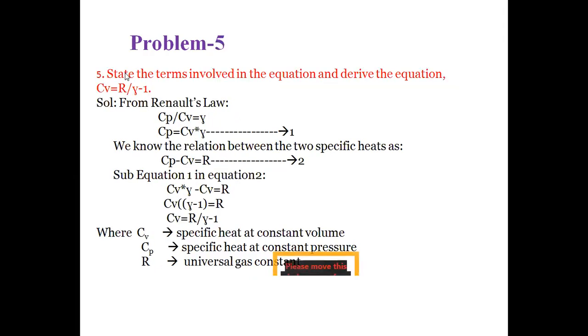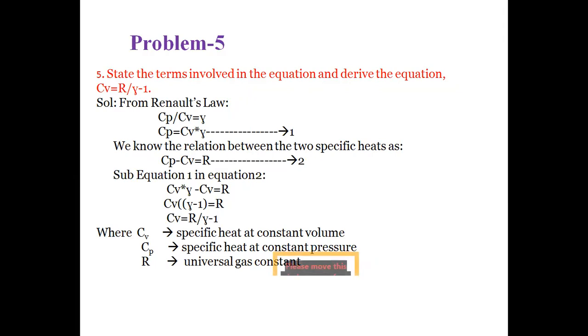Next problem. State the terms involved in the equation and derive the equation Cv is equal to R by gamma minus 1. From the Reynolds law, we know the ratio of two specific heats Cp by Cv is equal to gamma. So Cp is equal to Cv into gamma. This is the first equation. And we know the relation between the two specific heats and the characteristic gas constant R as Cp minus Cv is equal to R.